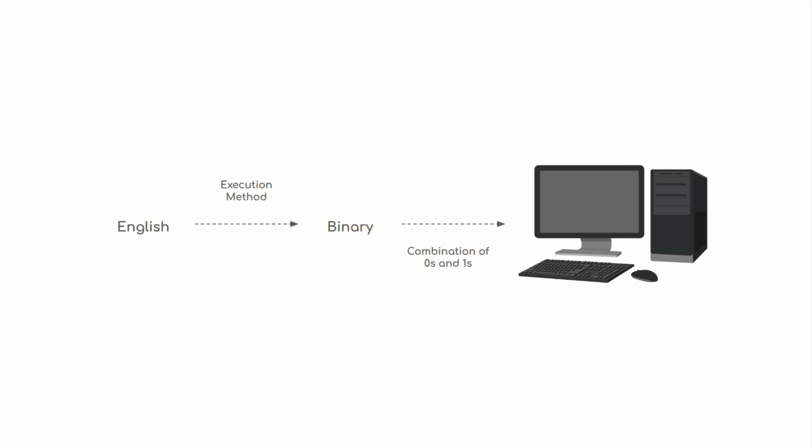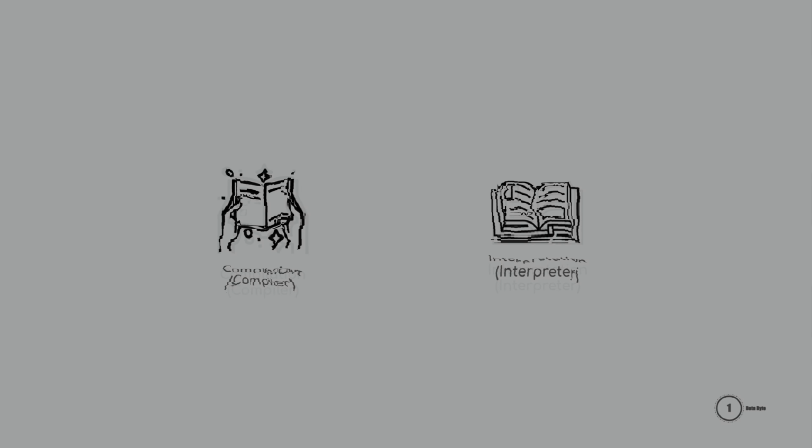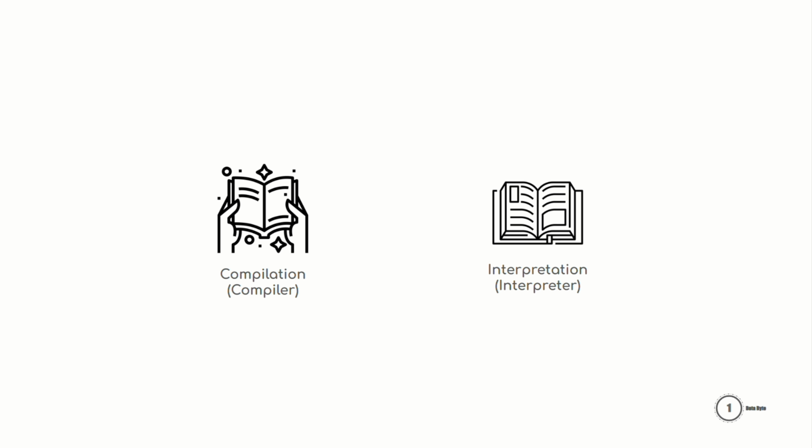Therefore, to convert our human readable program into binary code that a computer can understand, we need an execution method. This method translates our instructions into machine language so that the computer can execute them. There are two execution methods for this type of conversion. First one is compilation. For this, we need a compiler. And second one is interpretation. For this, we need an interpreter.